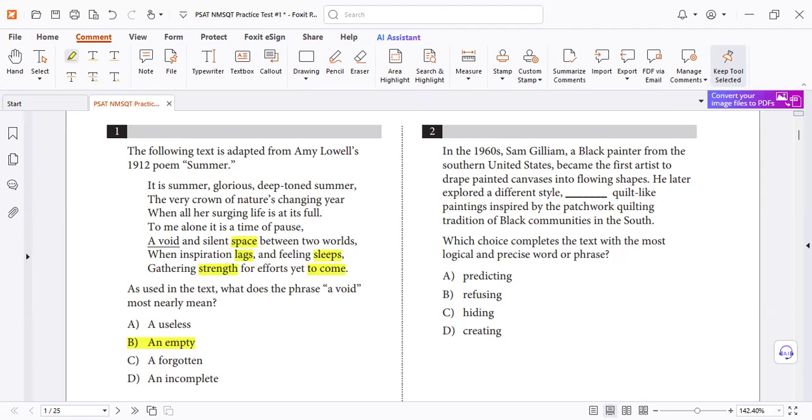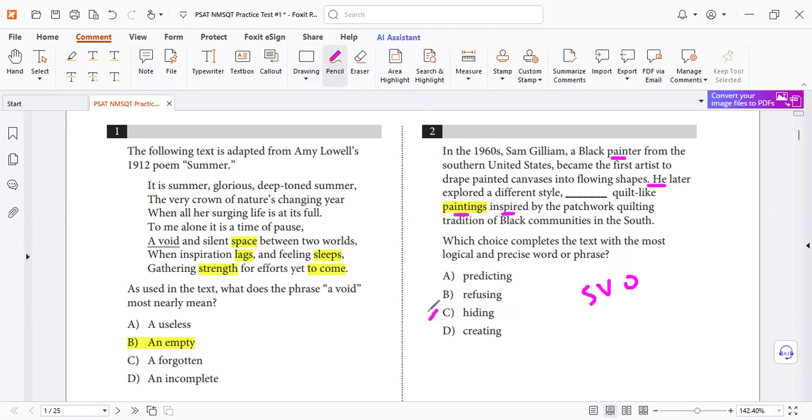Number two. Number 2 is hiding, but how did he hide the penance? Always follow the rules. Here we test you for verb, find the subject and object. This is the verb. What is the subject? He. And he refers to the painter. So what did the painter do? The paintings, which is inspired.